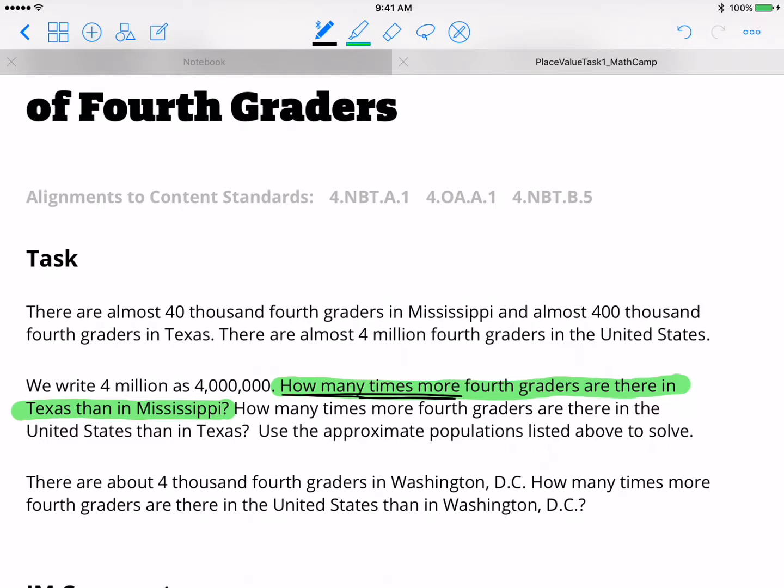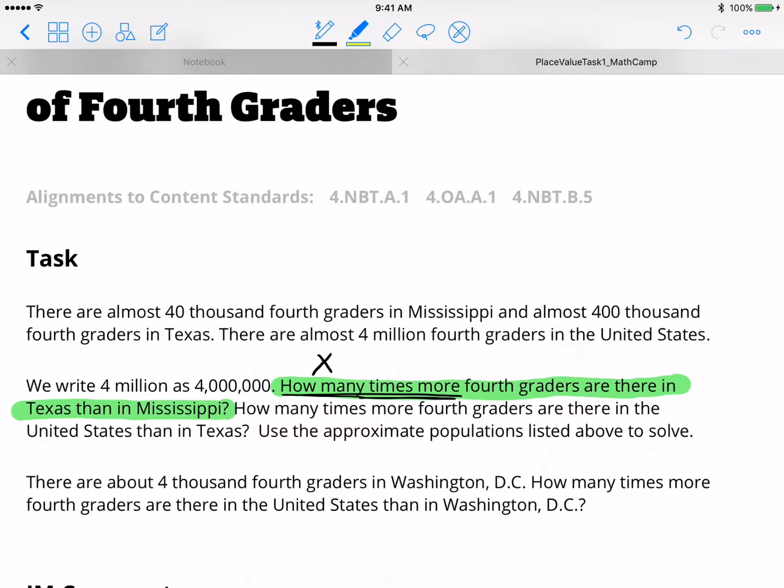What that's telling us is that we're going to need to multiply. We're going to look for a bigger number, a greater number, because it's how many times more. You're getting more of something, more of a number. So how many times more fourth graders are there in Texas than in Mississippi? What we need to do now is look at that first paragraph and find out how many fourth graders are there in Texas and how many fourth graders are there in Mississippi.